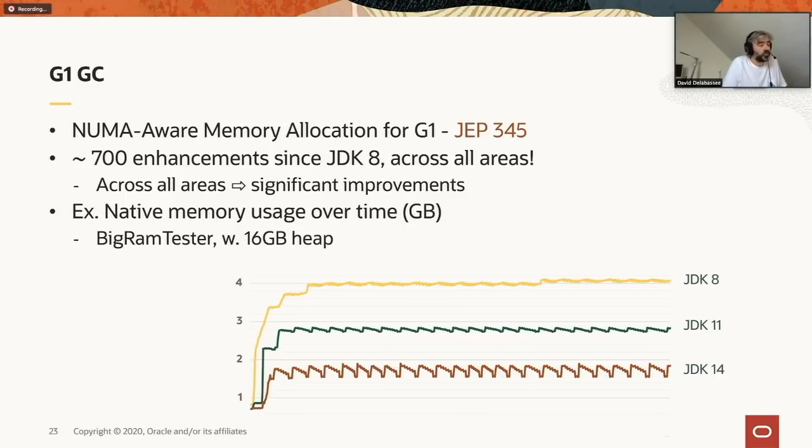Not only that, we also improved the performance. When you put together all those 700 enhancements, that improved G1 a lot across all areas: throughput, footprint, latency, and so on. So that's something that you need to consider. If those GC characteristics are important to you, you need to think about moving to a newer version of the platform.